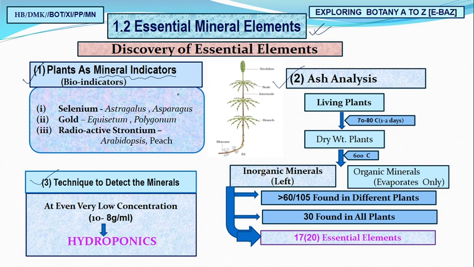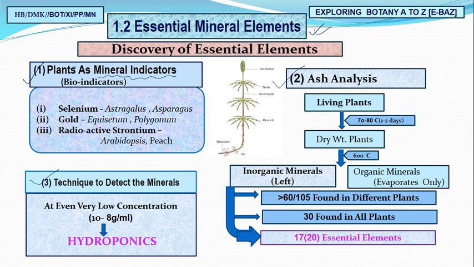This means these plants are the indicator of that particular area, and if plants are there, then the minerals present in the plant will also be present in the soil. These plants are the bio indicator, which indicates that if the plant is there, then important minerals associated with that plant will also be present in the soil.